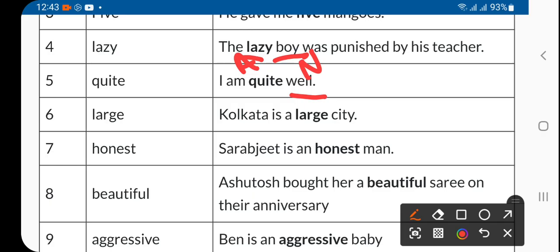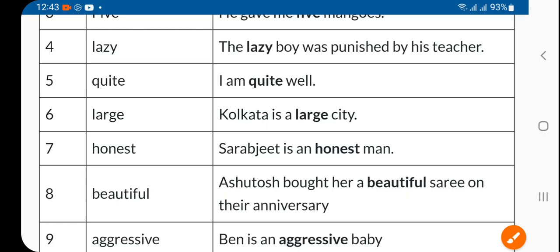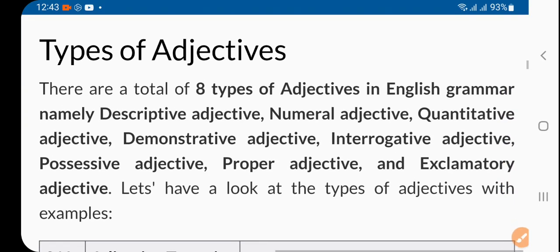Then I'm quite well. Well is noun. That's a name of feeling. And then quiet is adjective, right? Large city, honest man, something like this. Okay. Now, today's major concern is that what are the types?